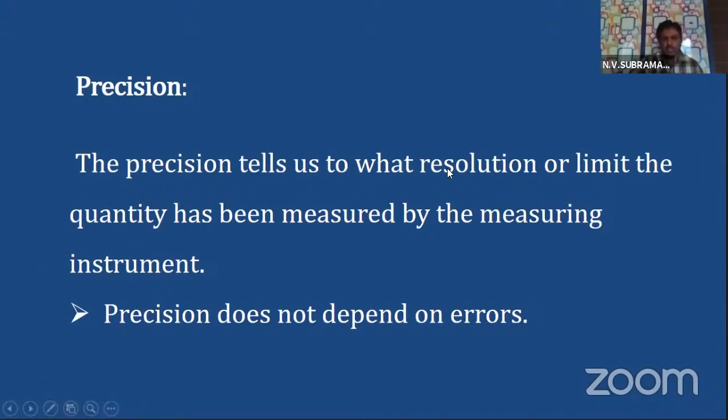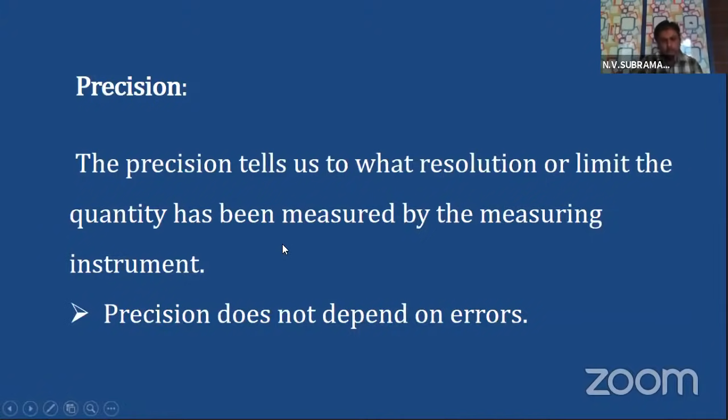So precision tells us up to how much limit it has been measured, whether you are measuring up to 0.1 centimeters, or 0.01 centimeters, or 0.001 centimeters. That is the resolution or limit of measurement. That is what precision tells us.